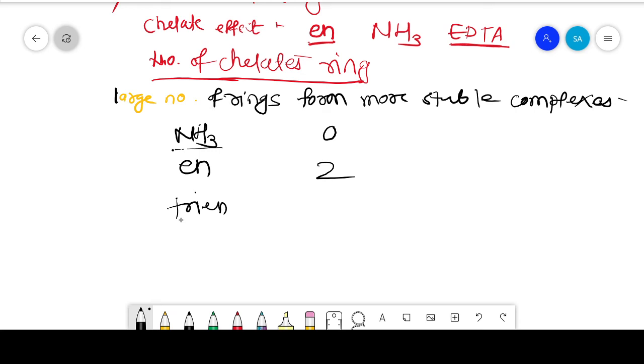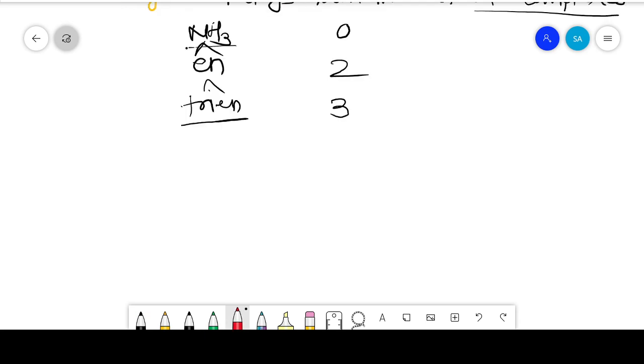Then the stability of the complexes also depends on the size of the chelate ring. The first is the number of rings, and the second one is the size of the chelate ring. That means the chelate forms rings with the metal ion. It forms a 5-member ring; some chelates form a 6-membered ring with a central metal ion.